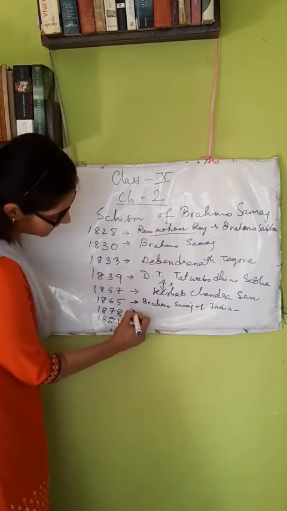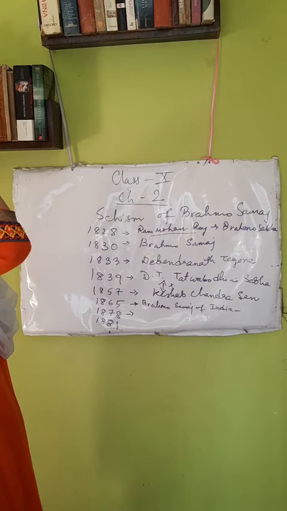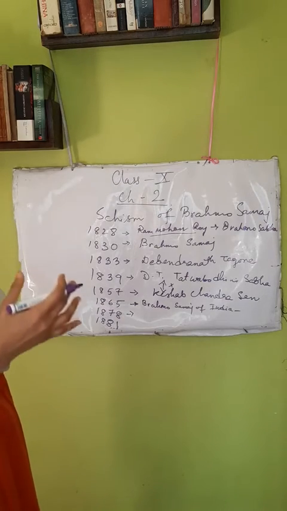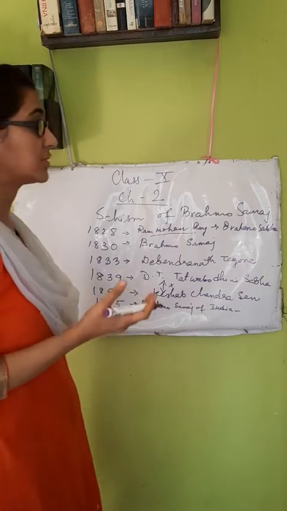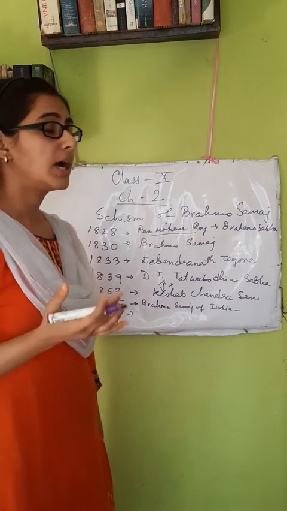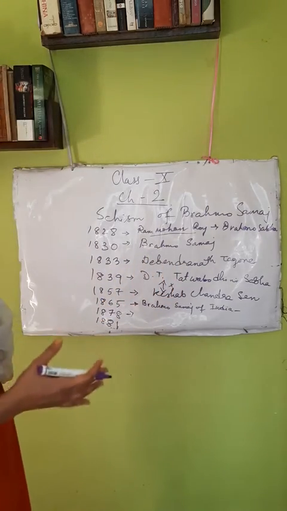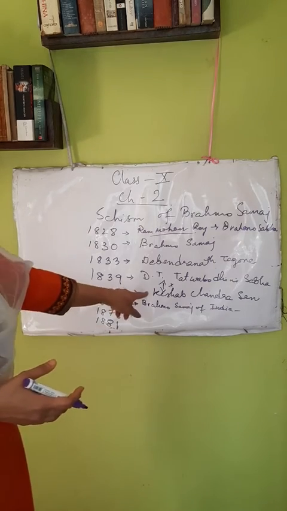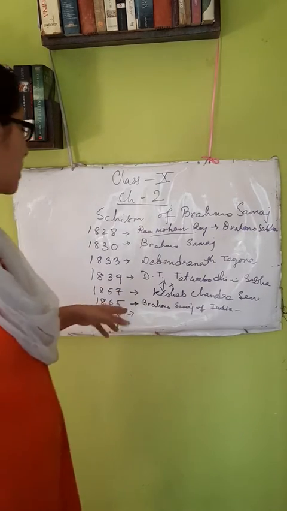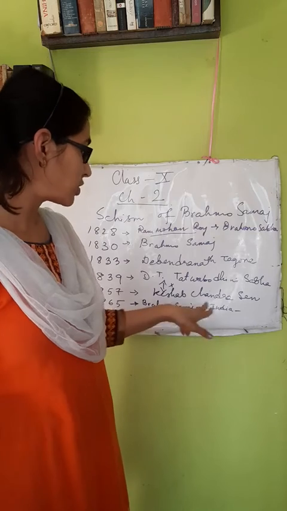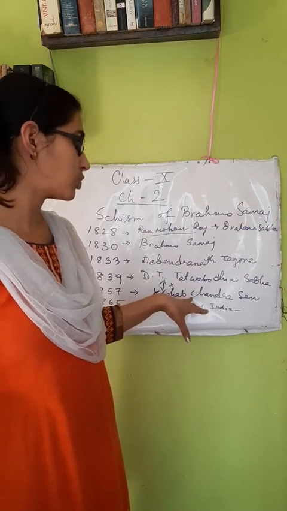Here we see that another split will take place. Keshav Chandra Sen was following the social ideology, spreading social messages among the people of India and trying to use the Brahmo Samaj as a social organization. But there was a difference of opinion between Keshav Chandra Sen and his followers. The people who joined the Brahmo Samaj of India were the followers of Keshav Chandra Sen.